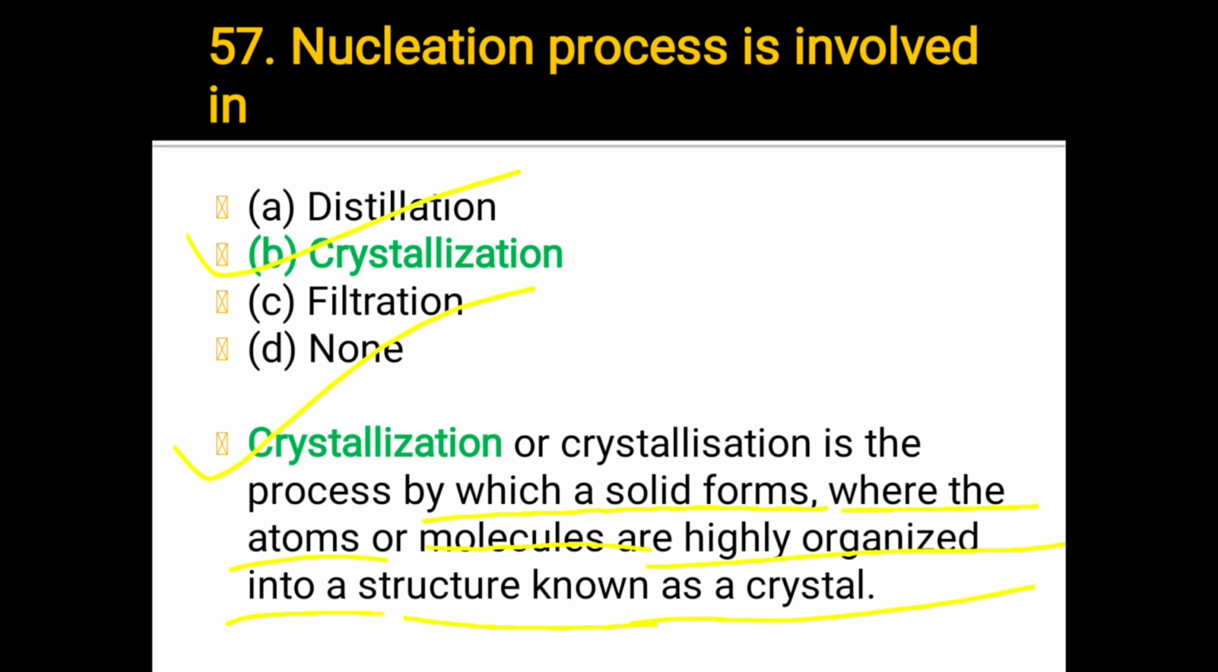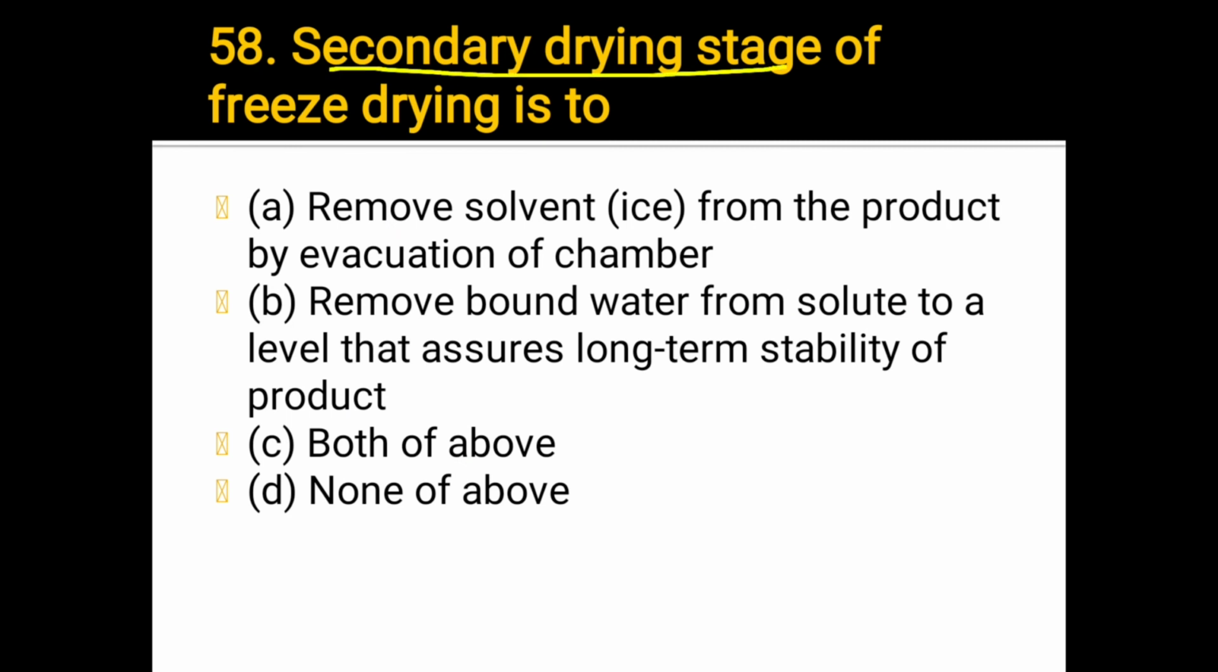Okay. Next, question number 58. Secondary drying stage of freeze drying is to A. Remove solvent, that is ice, from the product by evacuation of the chamber, B. Remove bound water from solute to a level that assures long term stability of product, C. Both of the above, D. None of the above. Which one answer? The answer is B. Remove bound water from solute to a level that assures long term stability of product. Okay. Next, question number 59.